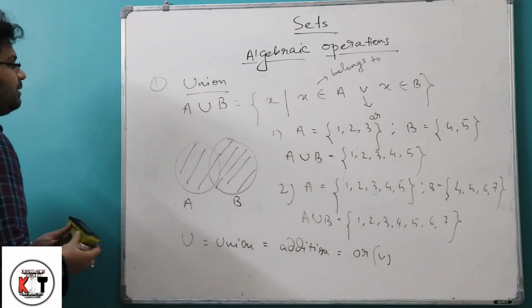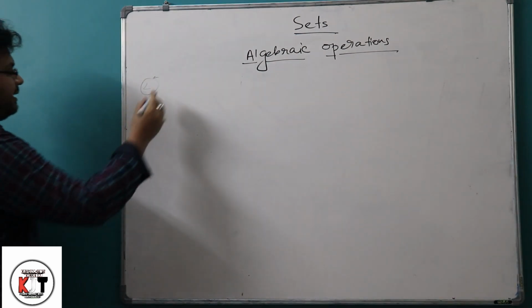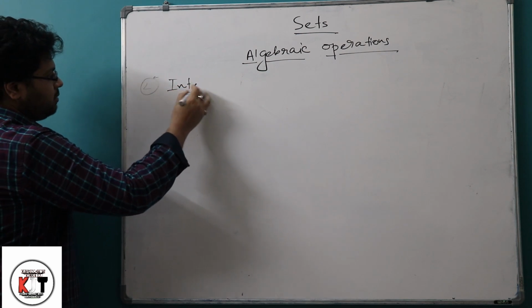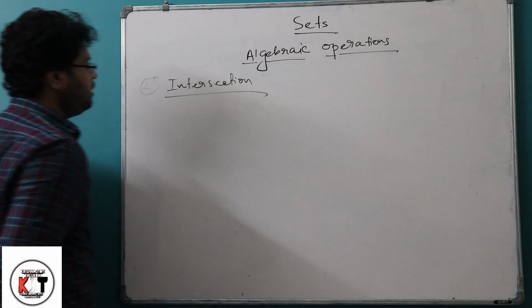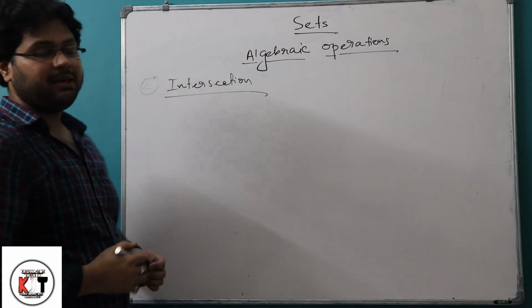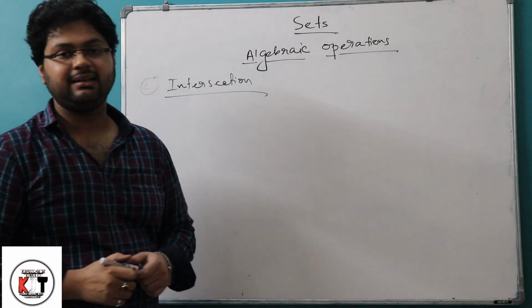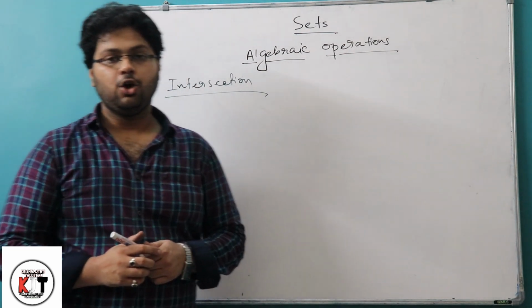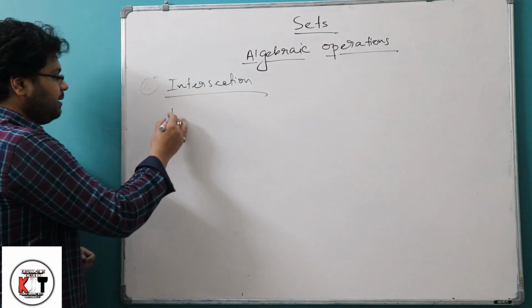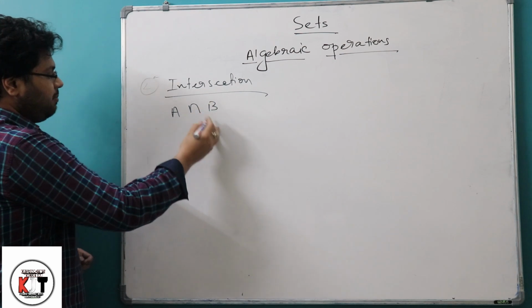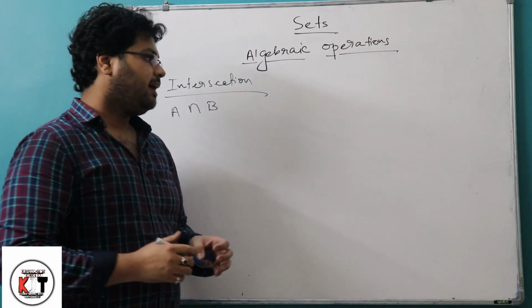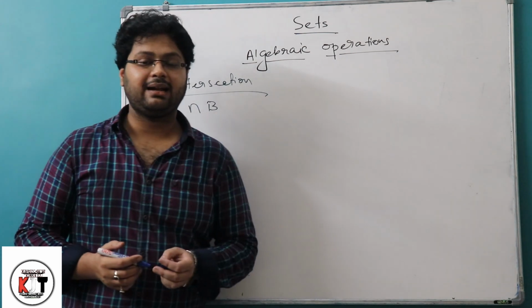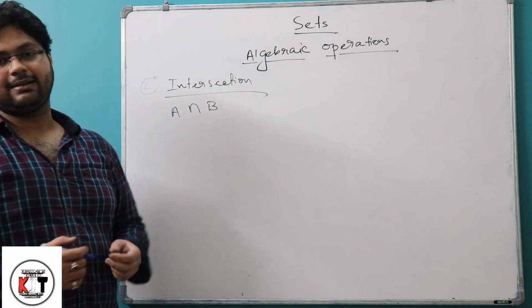Now I am coming to the second operation, that is intersection. Let A and B be any two non-empty sets, then the intersection of A and B will be represented by A intersection B. The sign of intersection is this: if we reverse the sign of union by 180 degrees vertically, we get that sign.